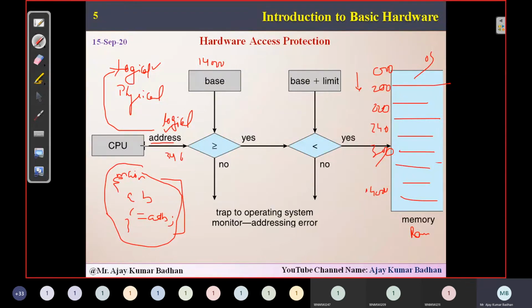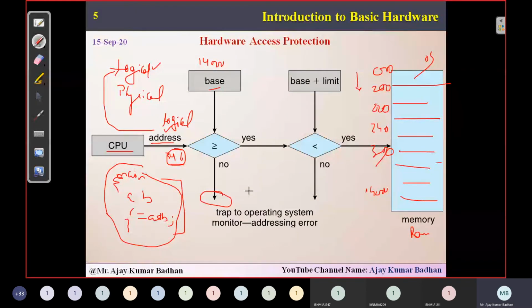Now what it is saying is, whatever address is generated by the CPU will be compared with the base. Let us suppose what we have generated here is 346. Now that 346 will be compared with the base. Base is already provided, from where it is going to start. Now if the base address is greater than or equal to this logical address, then you will be going forward. But if the base address is less than the logical address, then definitely it is a trap.